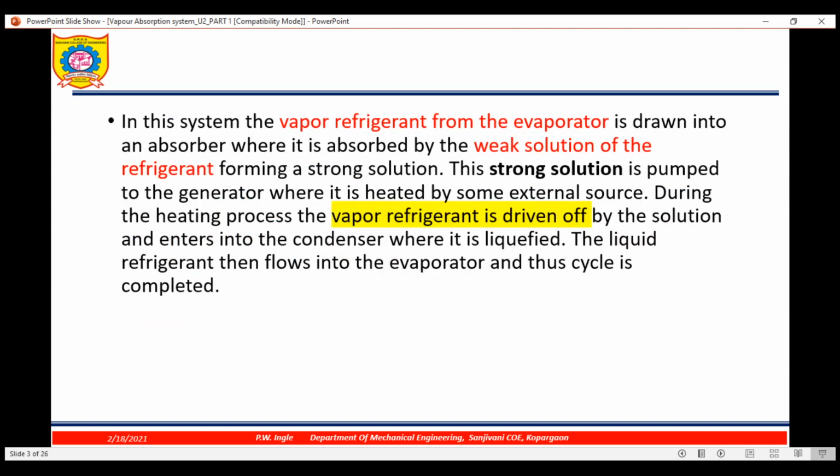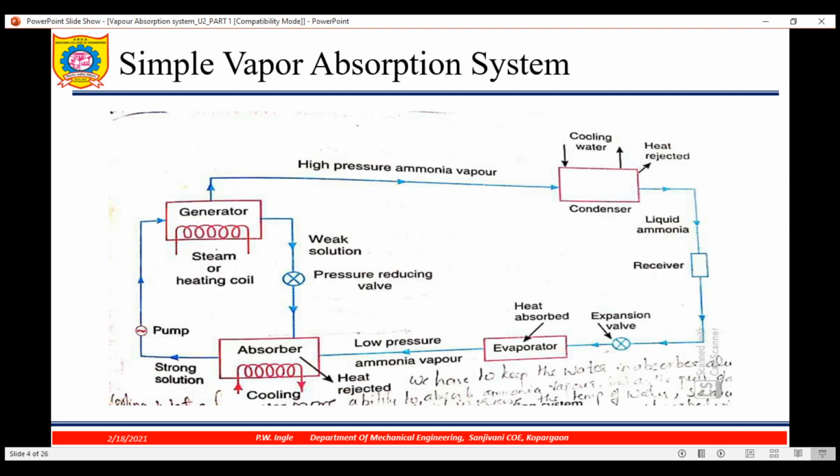Then this strong solution is pumped to the generator where it is heated by some external source. Where is this strong solution going? The generator. In the generator it is heated by using steam or heating coil, and the strong solution is pumped by using the pump. In the generator it is heated and separated out. What is separated out? Ammonia, which we are using as a refrigerant, will be separated out and it is going to where?